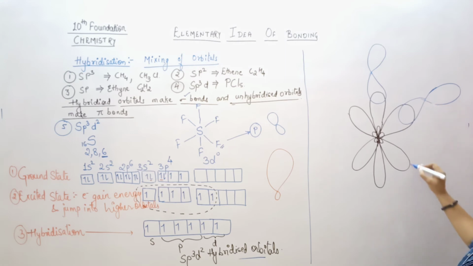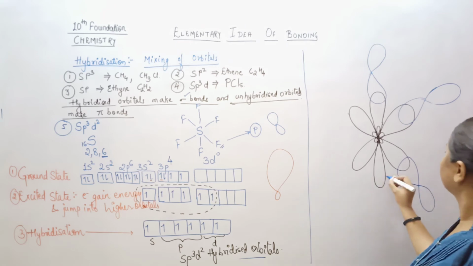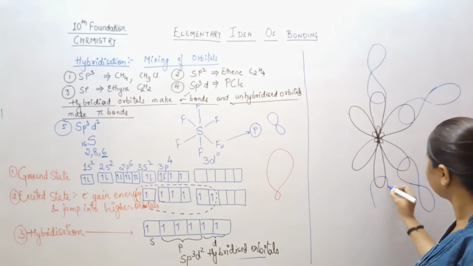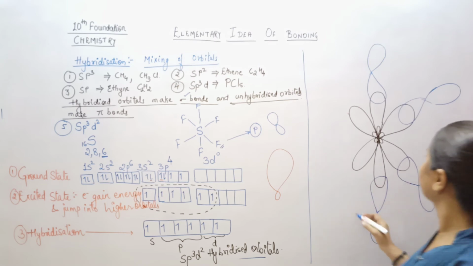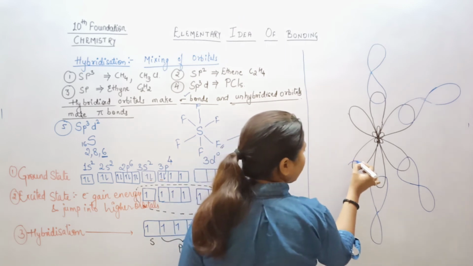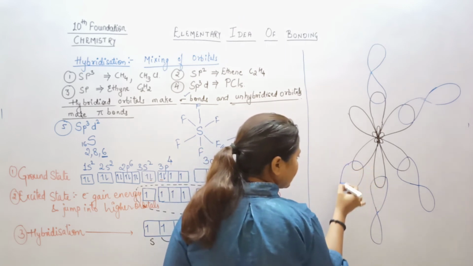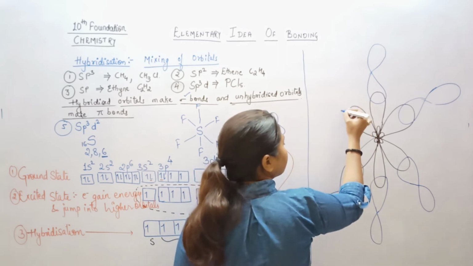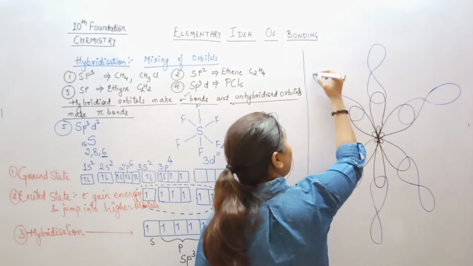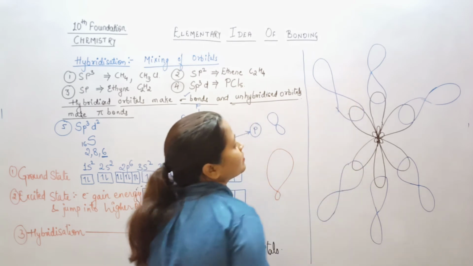Right? Then and this is the last fluorine.